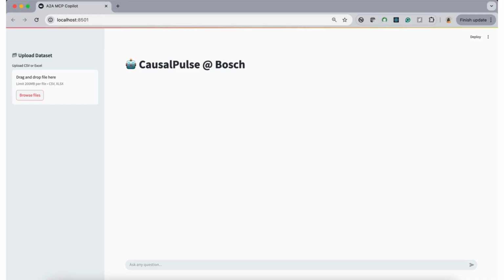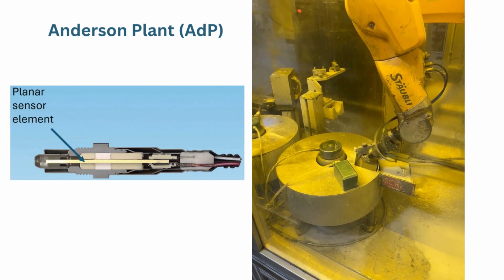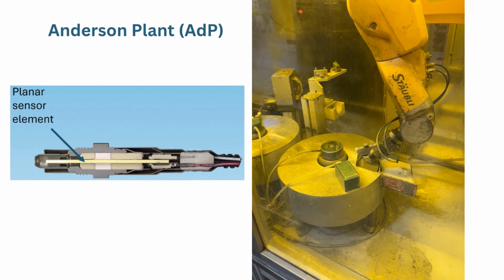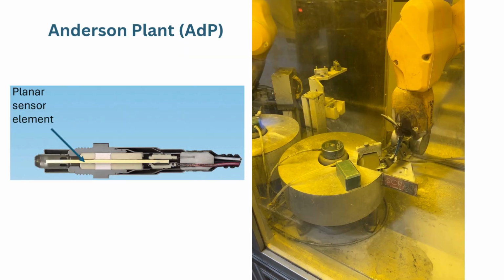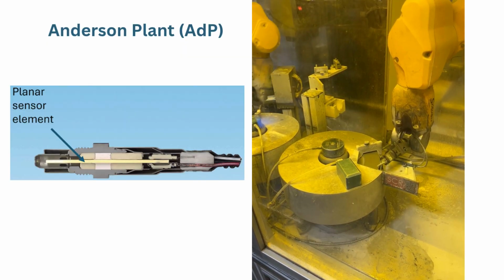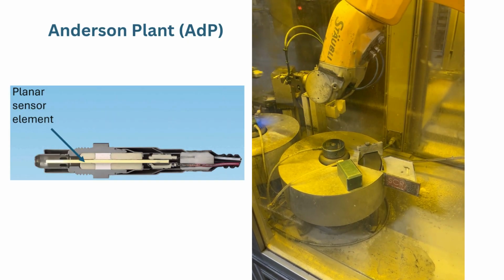Our multi-agent Copilot is designed to seamlessly handle data processing, anomaly prediction, causal discovery, and root cause analysis, all in one intelligent system. In this demo, we're working with data from the Henson plant in South Carolina, USA. This facility is dedicated to producing planar oxygen sensors with a special focus on the precision grinding of the planar sensor element, a critical part of advanced automotive manufacturing.